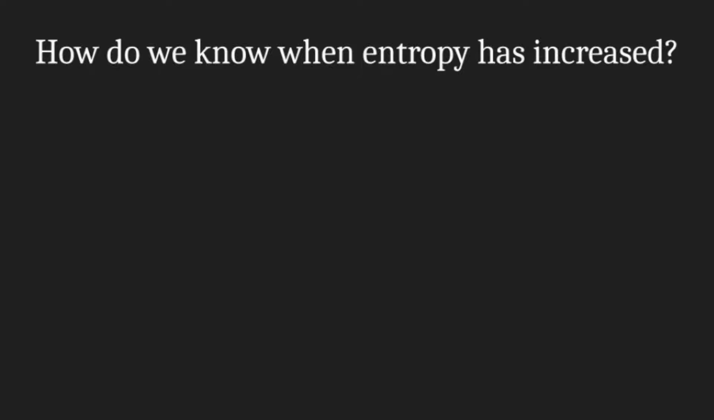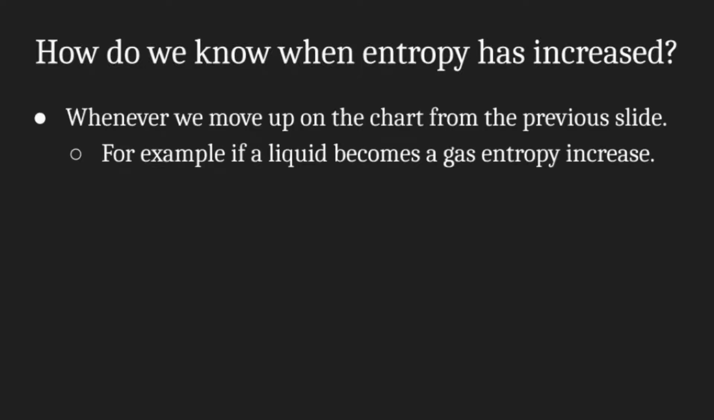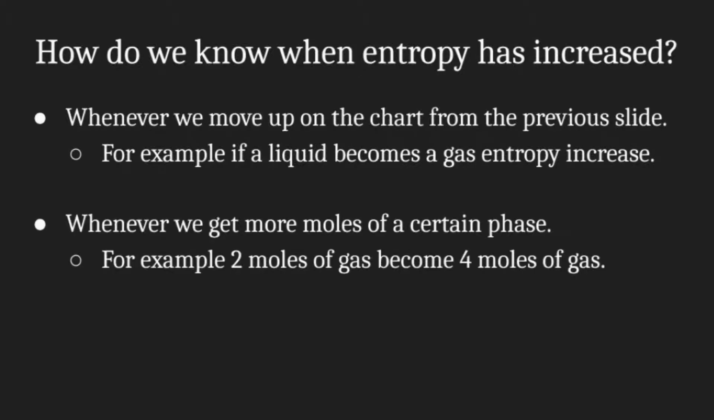So how do we know when entropy has increased? Well, entropy increases whenever we move up on the chart from the previous slide, such as if we start with a liquid and it becomes a gas. We could also say we have more entropy when we get more moles of a certain gas, such as 2 moles of gas becoming 4 moles of gas. More gas particles, more entropy.